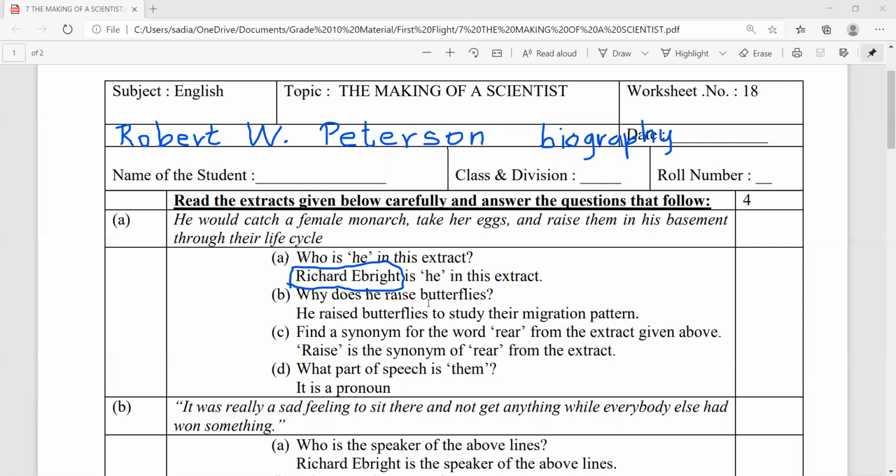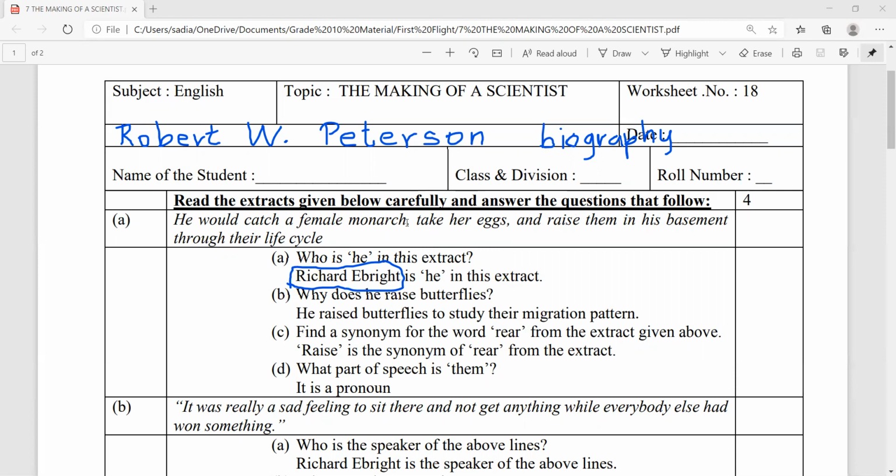In this worksheet, there are annotations. Annotations means a certain prose extract is given and certain questions are asked. You need to note down the information for your literature MCQ section. Then there are short questions which will require the name of the writer and the title of the biography. And then we have the detailed question where you'll require your PEE technique with certain citations for writing. That means textual reference for writing. Let us begin. Read the extract given below carefully and answer the questions that follow.